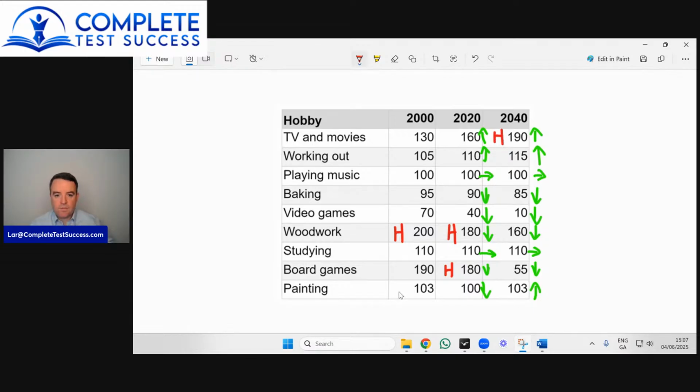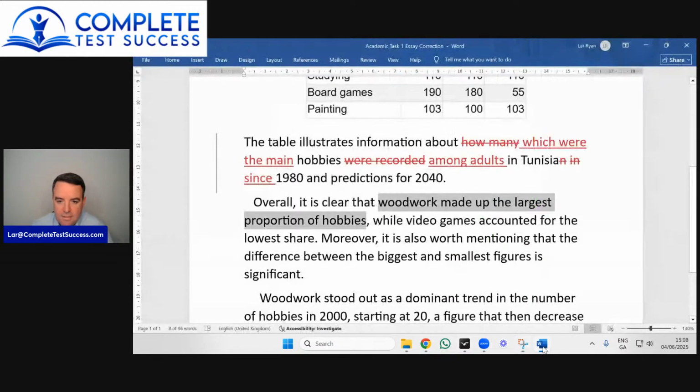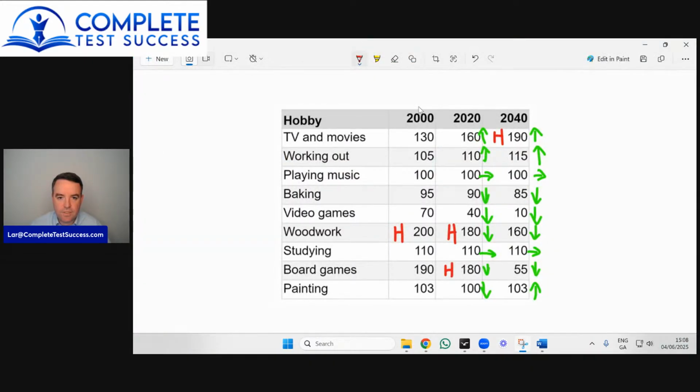Okay, so when we look at this overview here, woodwork made up the largest proportion of hobbies. You have to say when. When are you talking about? And yes, that's true for the year 2000. It was the highest in 2000, but it was equal to board games in 2020, and it's not expected to be the highest in 2040.